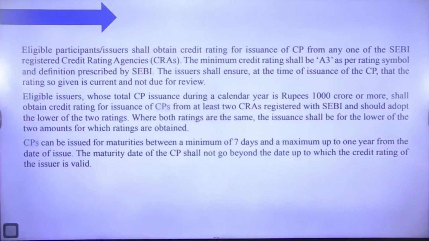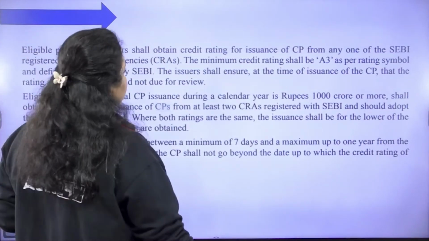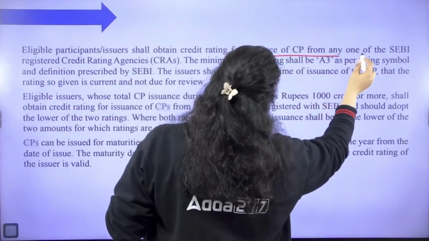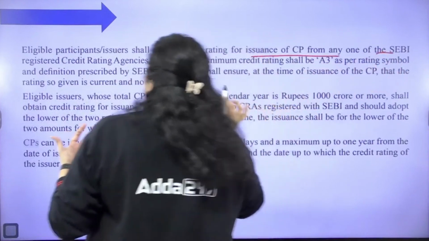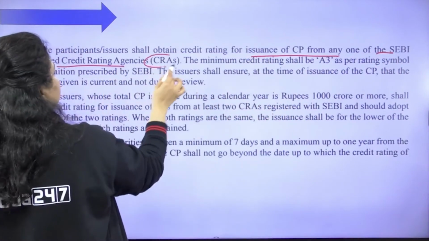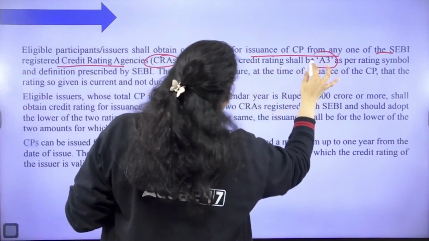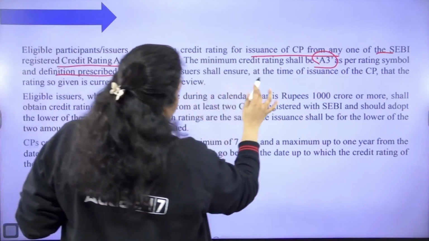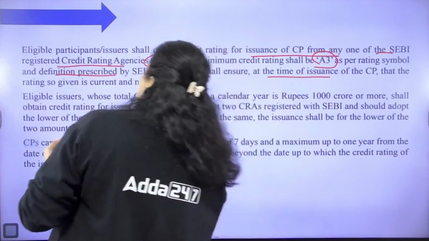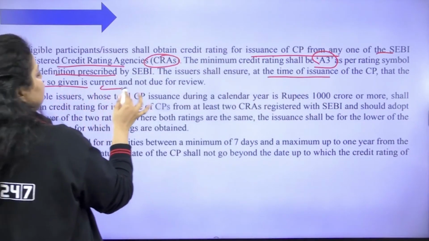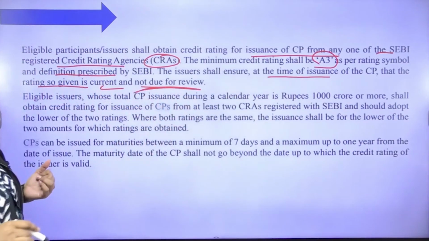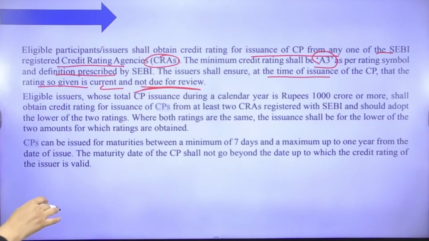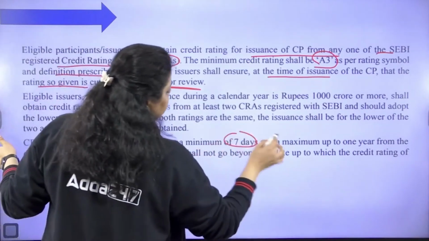So we are saying the eligible participant issuer shall obtain a credit rating for the issuance of commercial paper from any one of the SEBI registered credit rating agencies, and the minimum credit rating shall be A3 as per the rating symbol and definition prescribed by SEBI. The issuer shall ensure that at the time of issuance of the commercial paper, the rating so given is current and not due for review. Next, the commercial paper will be eligible for a minimum of 7 days, up to a maximum of 1 year.